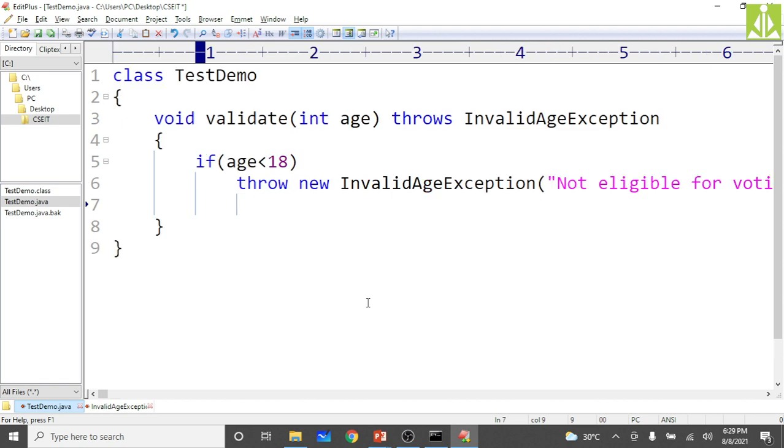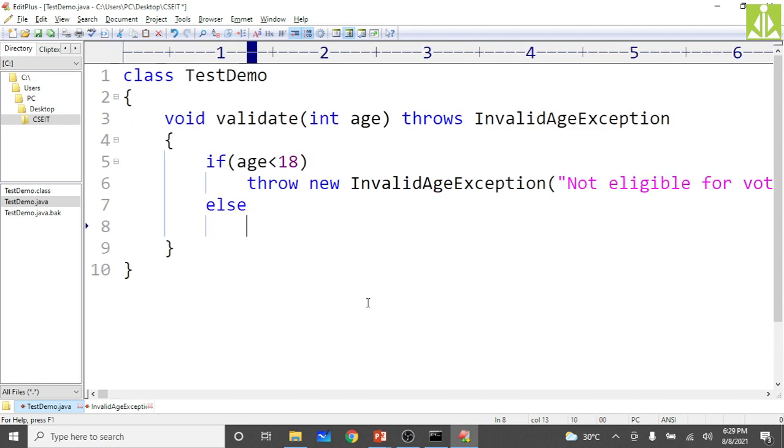Else, System.out.println of "welcome to voting". Very simple messages we have given.